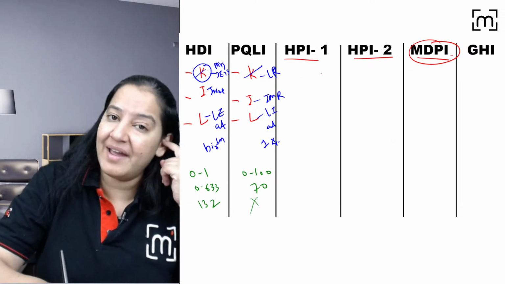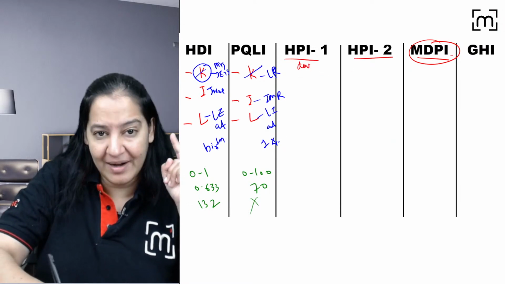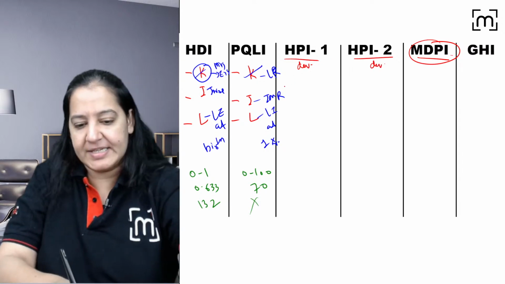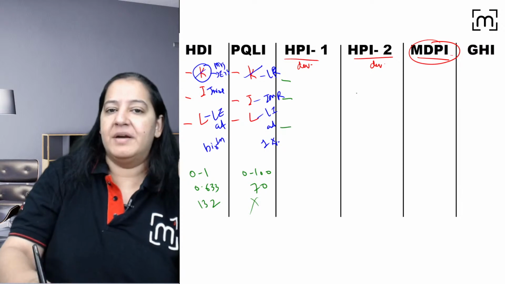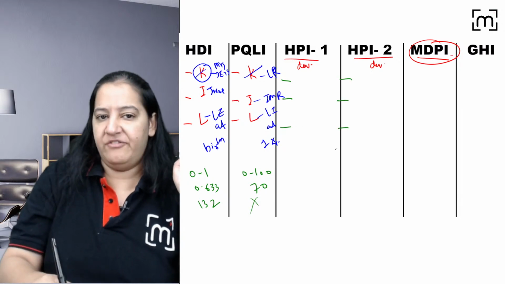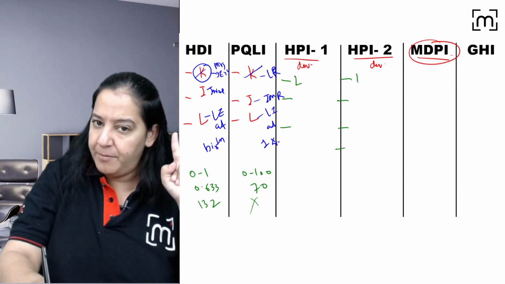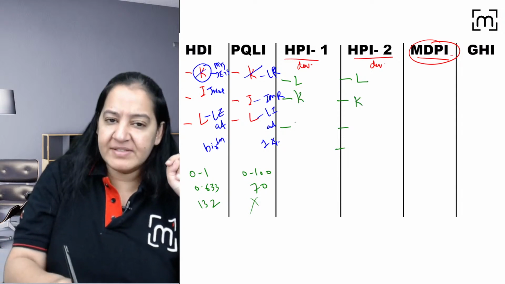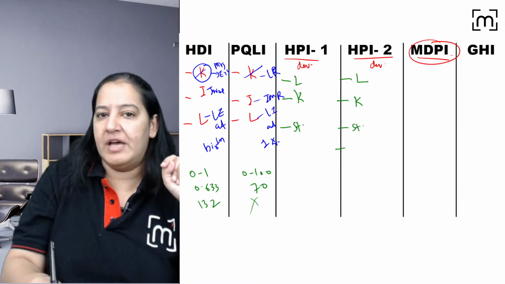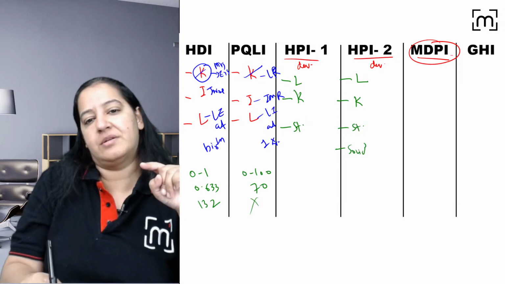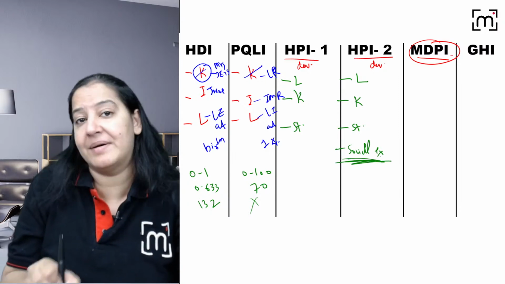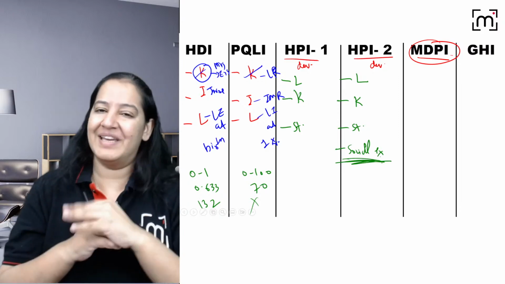HPI 1 and 2 mein kya hai? HPI 1 is for developing countries. HPI 2 is for developed countries. In HPI 1, we have 3 indicators: 1, 2, 3. But here we have 4: 1, 2, 3, 4. So we have longevity in both of them. We have knowledge in both of them. And we have standard of living in both of them. The last one is the social exclusion. Social exclusion here, which is an additional, that is unemployment for 12 months. Right? So that is the 4th thing additional here.